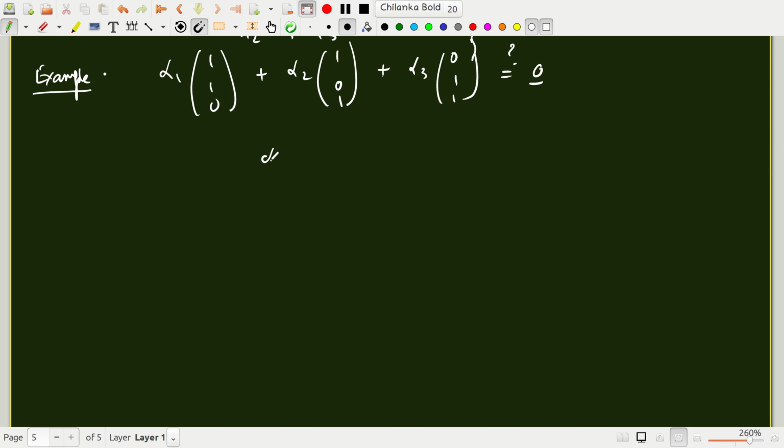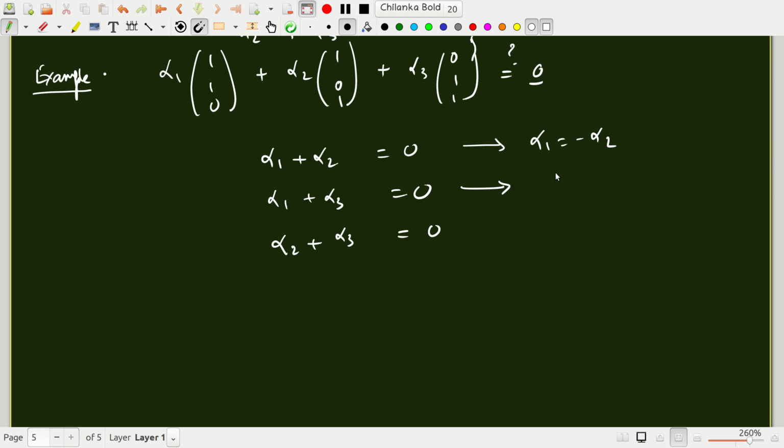So again we'll expand this out. Alpha 1 plus alpha 2 plus 0 alpha 3 is 0. Second equation will give alpha 1 plus alpha 3 is 0. Third equation will give alpha 2 plus alpha 3 is 0. So this implies alpha 1 is minus alpha 2. This implies alpha 1 is minus alpha 3.